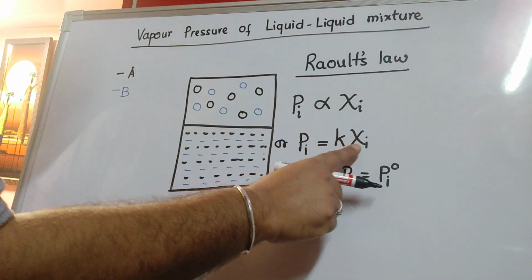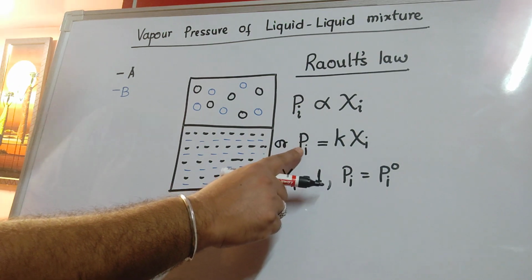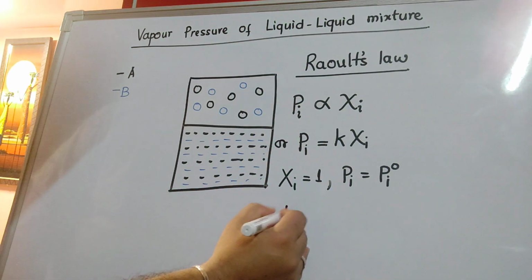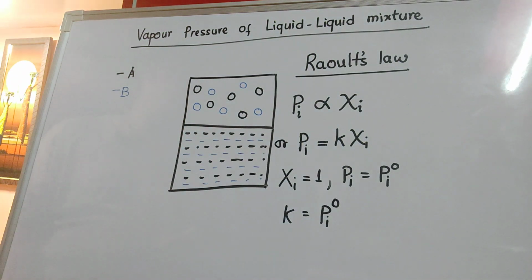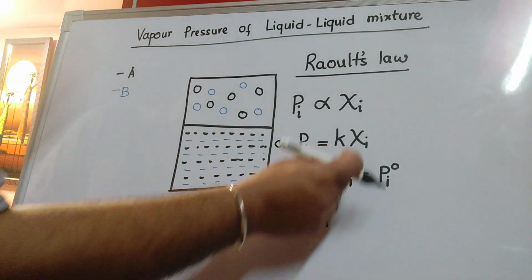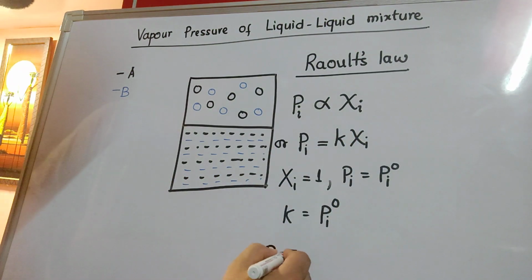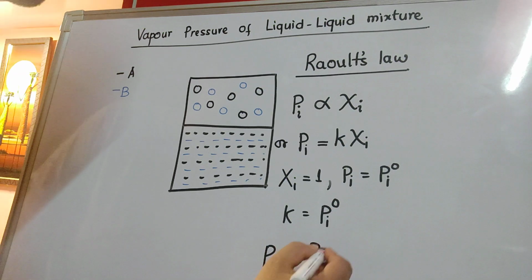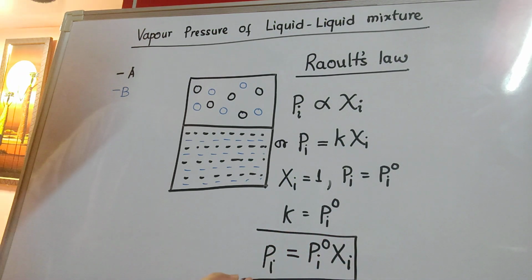So if Xi is made 1 and Pi takes the value of Pi degree, automatically K will be Pi degree. If I put the value of K here, I can write Pi is equal to Pi degree into mole fraction. Fine.